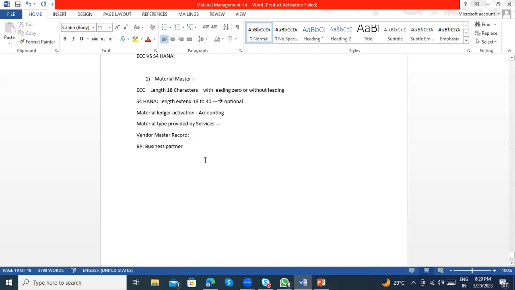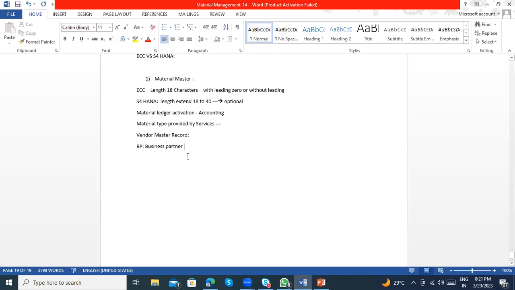In ECC we have number ranges and account groups to differentiate that, and different levels we have to maintain, like plant level, company code level, and purchasing organization level. The same way, in the business partner we have different roles.